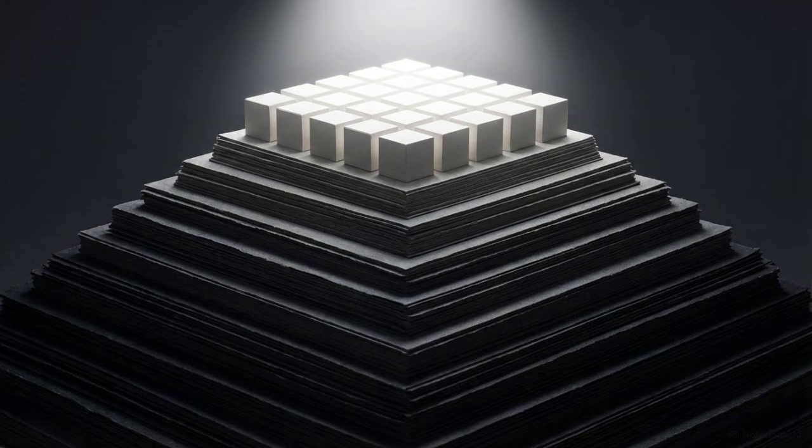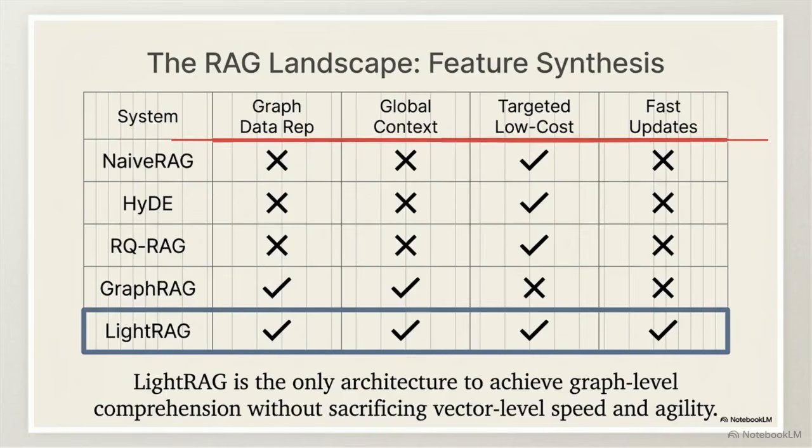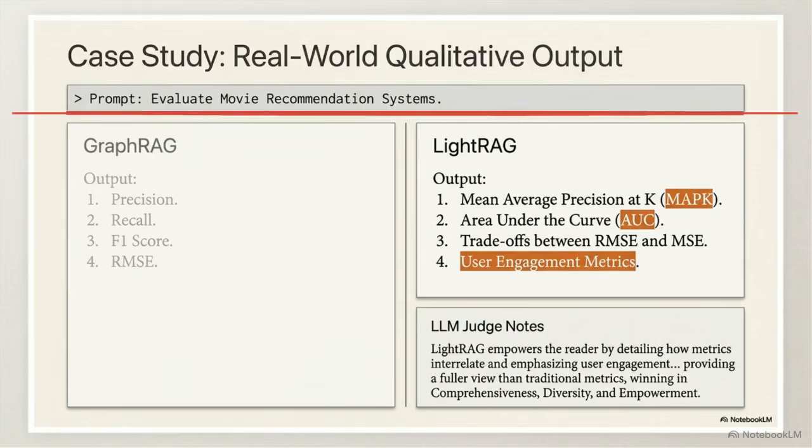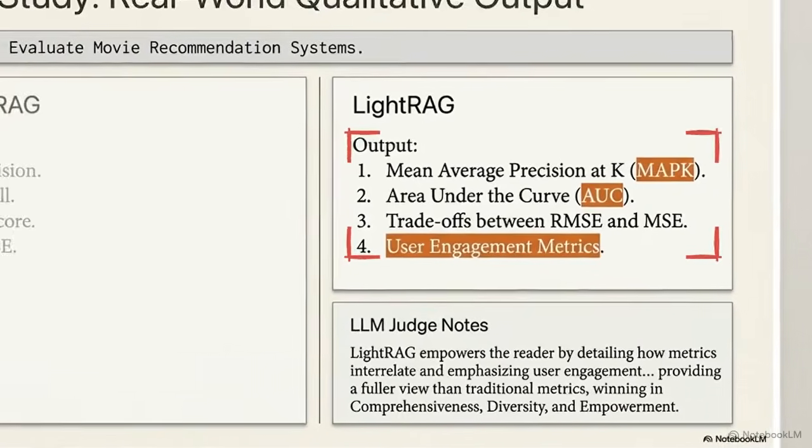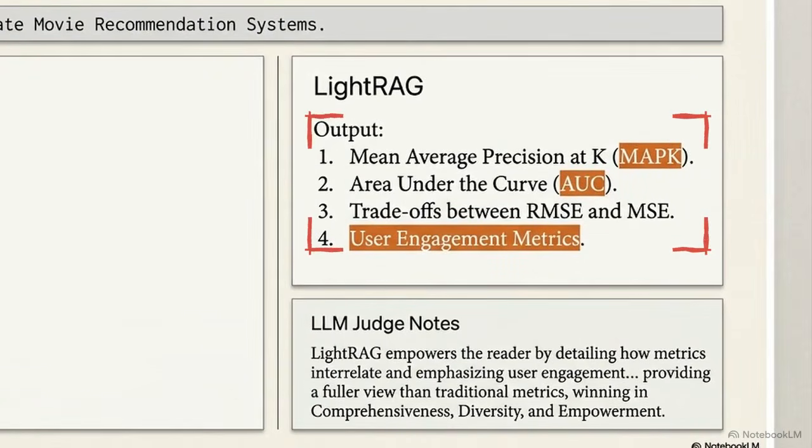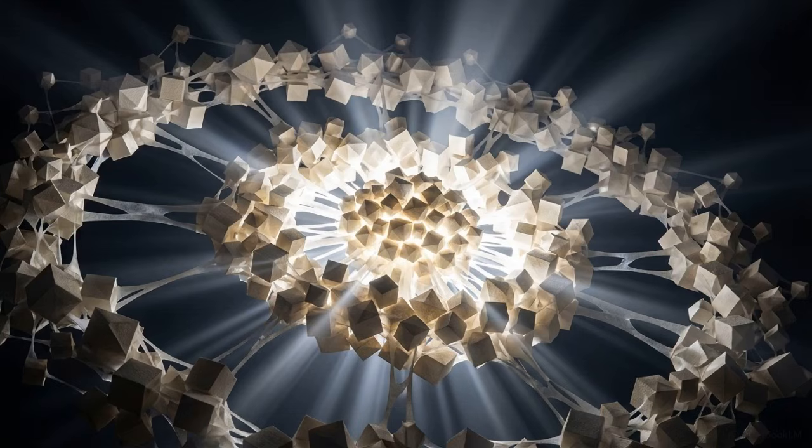This matrix evaluates historical RAG iterations against 4 critical benchmarks. Naive RAG, HIDE, RQRAG, and GraphRAG all fail to check every box, forcing compromises. On the bottom row, LightRAG uniquely achieves all 4 benchmarks simultaneously. This case study demonstrates the qualitative difference in a real-world scenario. While standard GraphRAG returns a flat list of metrics, LightRAG delivers contextually rich output, detailing interrelations between mean average precision, area under the curve, and user engagement. Isolated keyword matching is no longer sufficient. Reliable retrieval now requires systems that can navigate the dense relational networks inherent in human knowledge.